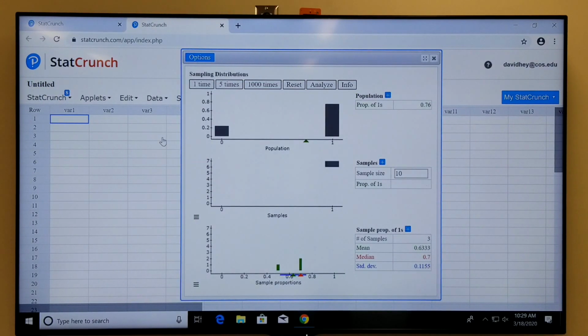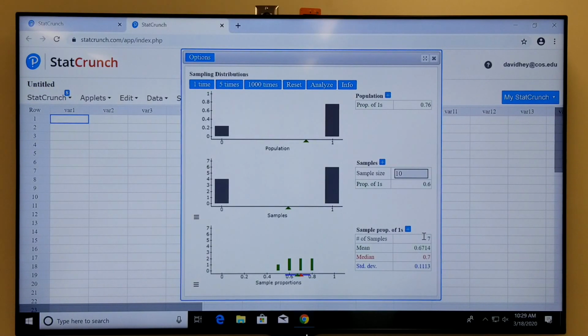So here's another sample proportion. Another one. Another one. And another one. Oh, wait, there's more. Thought we were done. Sorry, now we're done. Okay, so at this point we've taken 7 samples of size 10. The average of my sample proportions so far is 0.67, which is kind of close to that, not super close. We haven't taken enough samples to really see what's going to happen.